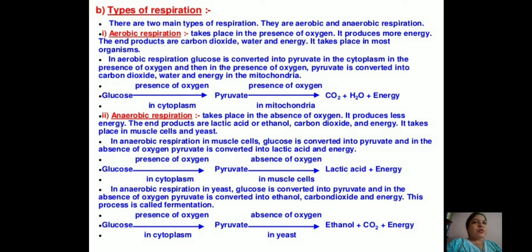Now the types of respiration. There are two main types of respiration: one is aerobic respiration and the second is anaerobic respiration. Aerobic respiration takes place in the presence of oxygen. It produces more energy. The end products are carbon dioxide, water and energy. It takes place in most organisms.